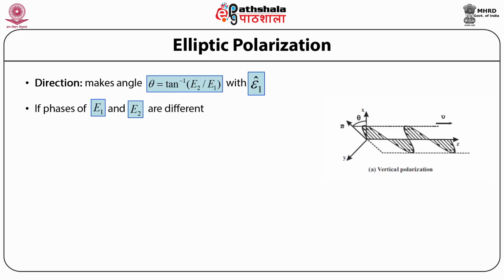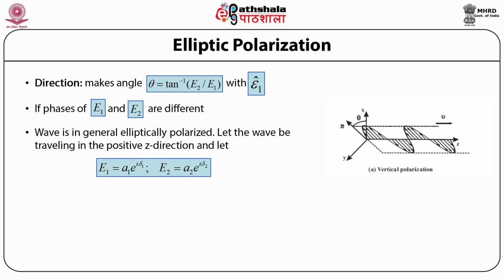And for such a wave, we can write the wave as a traveling wave in the positive z direction, and give the amplitudes of the electric field as E subscript 1 is equal to A subscript 1 times exponential to the power iota delta subscript 1, and the amplitude E subscript 2 is equal to A subscript 2 times exponential to the power iota delta subscript 2, where A subscript 1 denotes the amplitude of the electric field along the polarization direction denoted by epsilon subscript 1 cap, and A subscript 2 denotes the amplitude along the polarization vector epsilon subscript 2 cap.